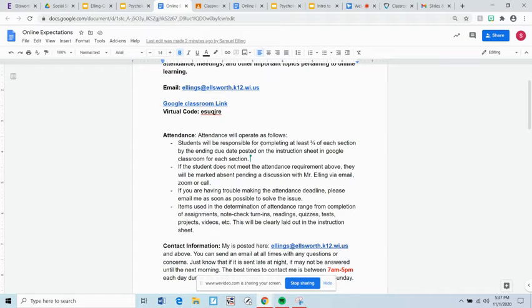So I'll be doing things like checking your notes to make sure you're following along. There'll be fill in the blank notes for each unit that'll be posted in Google Classroom as well. Make sure to use the following links and all the slide decks and things like that, again, to see all the information. Okay, so there's assignments, quizzes, readings, things like that that need to be turned in and done by the due date. It's how we need to keep attendance this year, especially with virtual learning. So just know that different things will be designated for attendance and they need to be turned in.